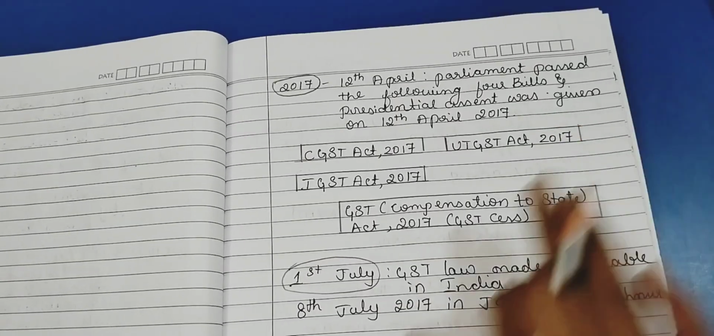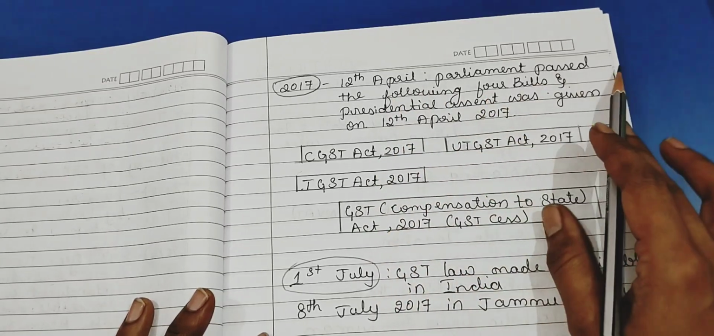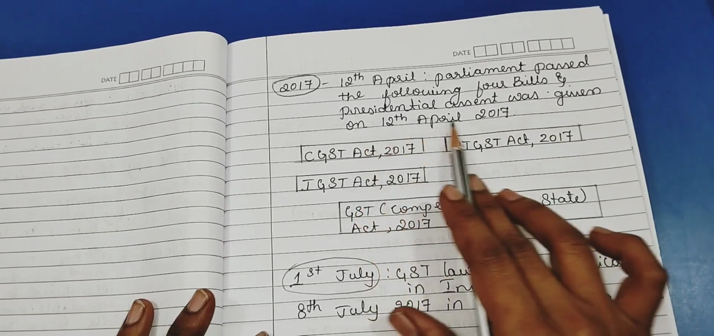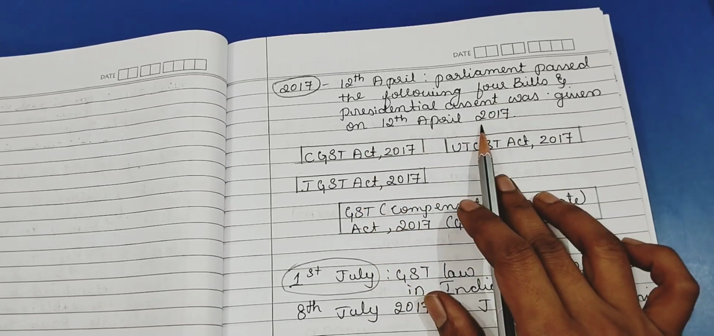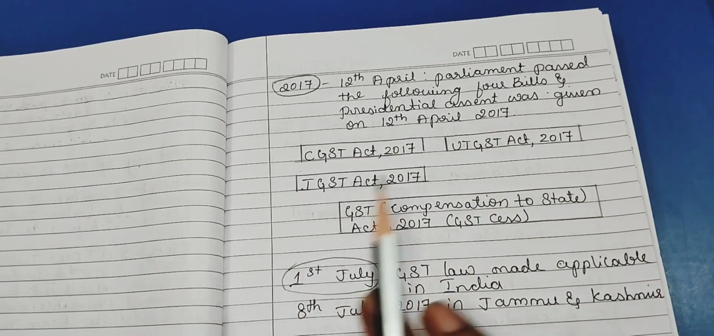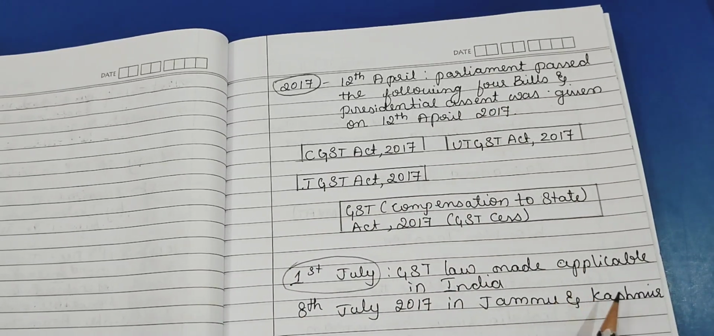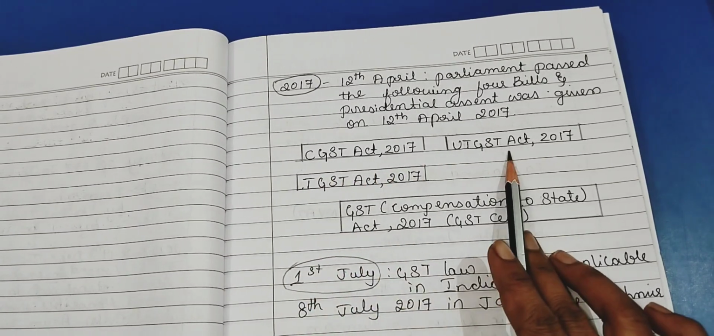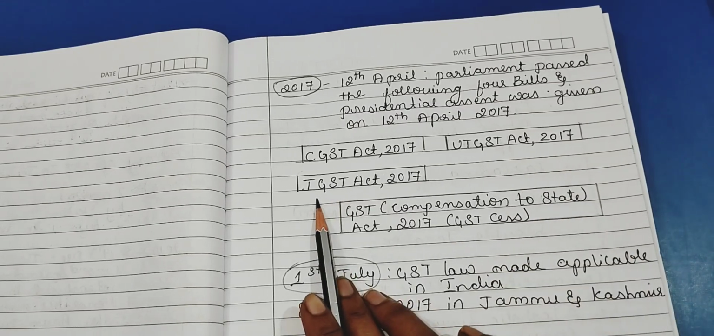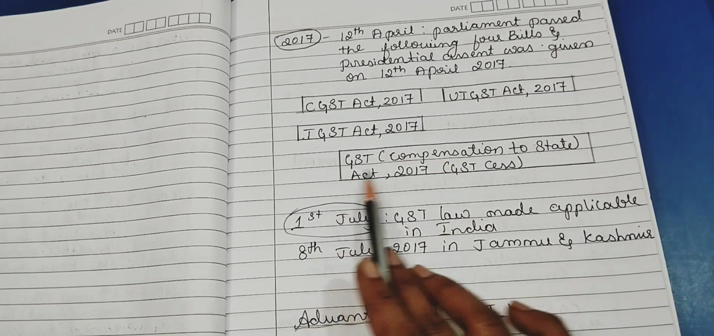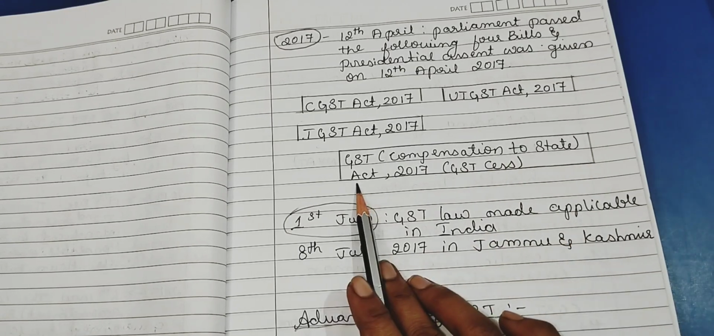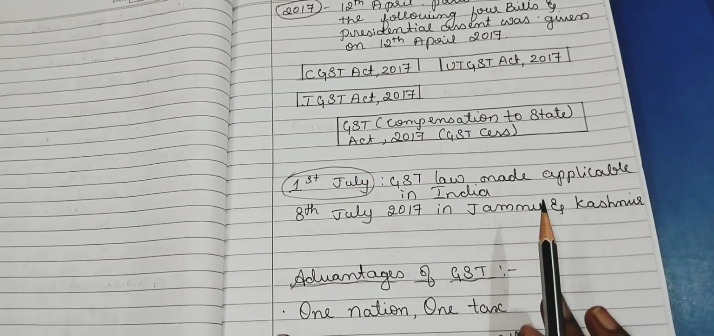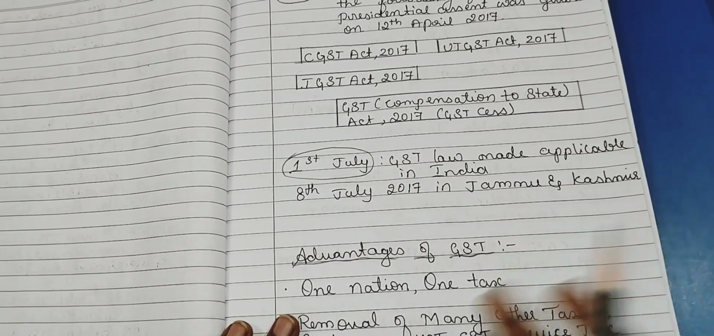So in 2017, on 12th April, Parliament passed the following 4 bills and presidential assent was given on 12th April 2017. They pass them on the same day. On that day itself they take the signatures for all 4 Acts. So what are the 4 Acts? CGST Act 2017, UTGST Act 2017, IGST Act 2017 and GST Compensation to States Act 2017. It is GST cess. These 4 Acts are approved, converted into Acts and passed.